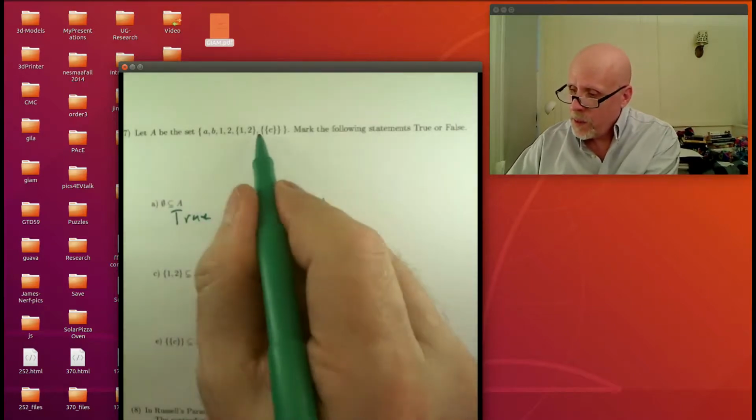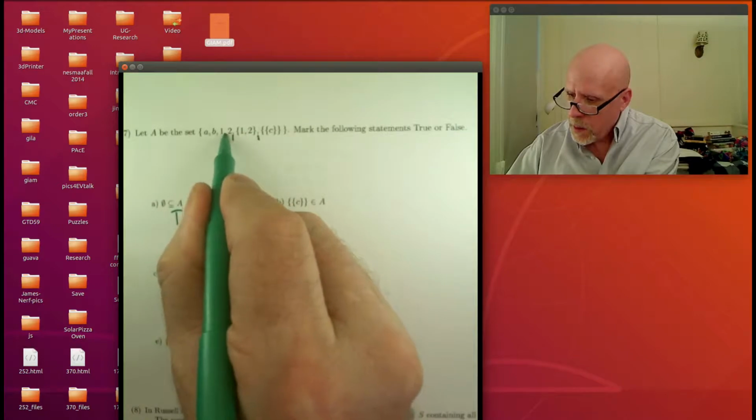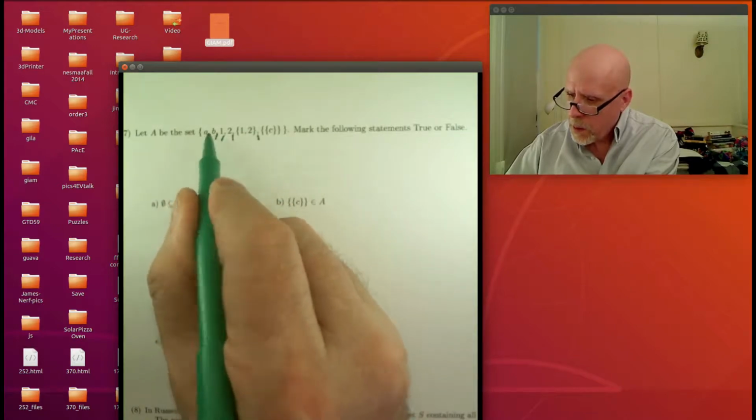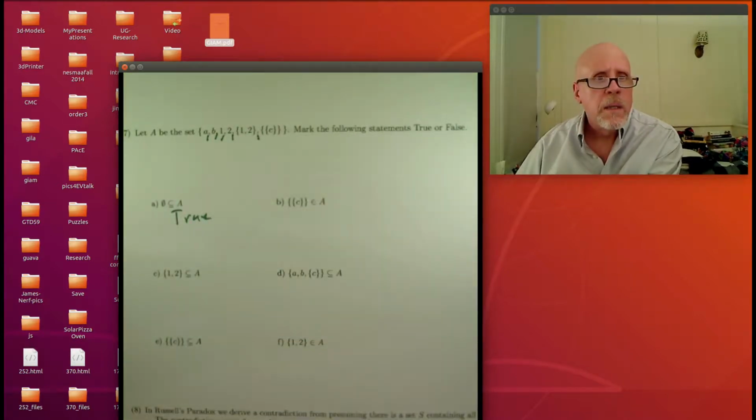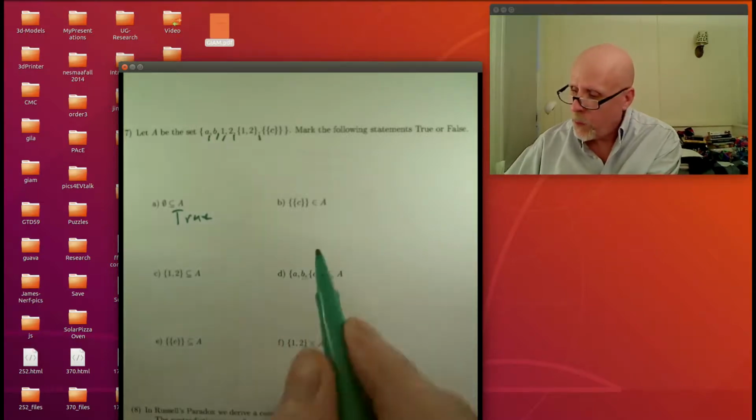Well, yes, it is. Maybe I should indicate the top level commas in this set. One of the things between the last top level comma and the final ending brace of the set is exactly this, an envelopment of C with 2 curly braces. So yeah, that one's true as well.